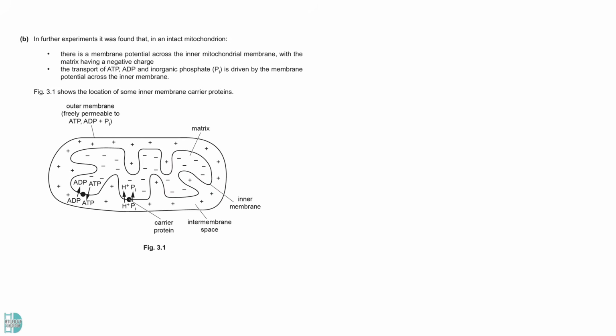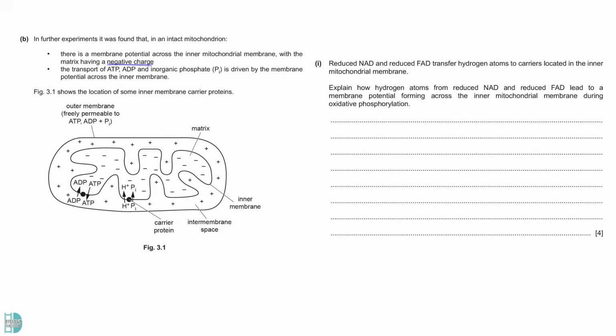In B, you have another experiment. It was found that the matrix has a negative charge. This membrane potential is also the driving force of the transport of ATP, ADP, and inorganic phosphate. Question 1 wants you to explain how hydrogen atoms from reduced NAD and reduced FAD lead to a membrane potential forming across the inner mitochondrial membrane during oxidative phosphorylation.